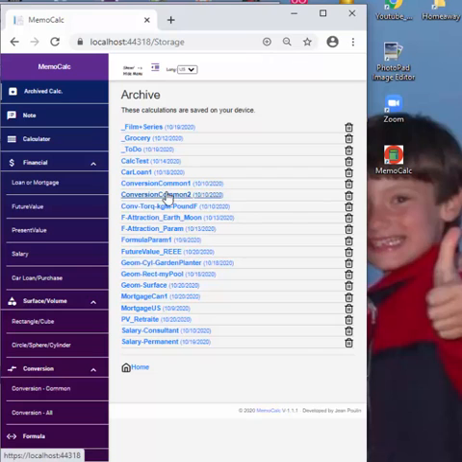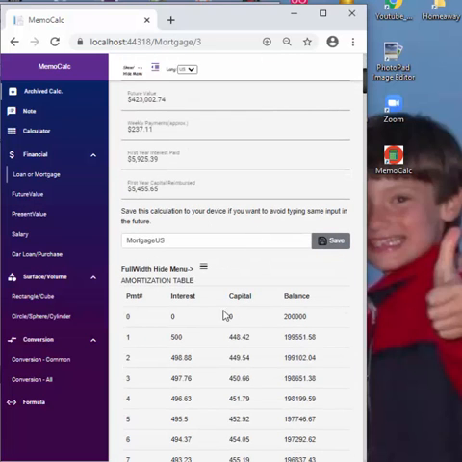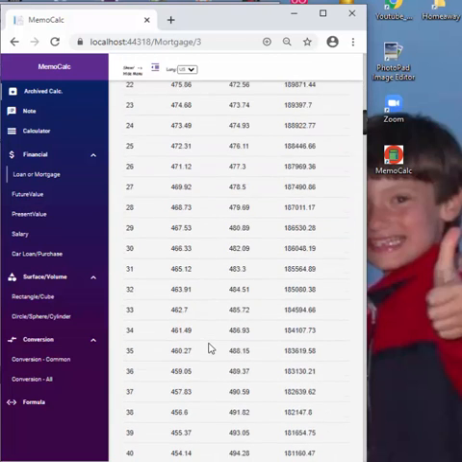And for example, if I did a mortgage, for example, a US one, because you can also have a choice for Canadian or European ones. So you see here you have all the data you input, the number of years, the percentage that you enter, and you don't have to remember afterwards. And you do calculate, and you have also all your mortgage tables here. So this is very convenient.